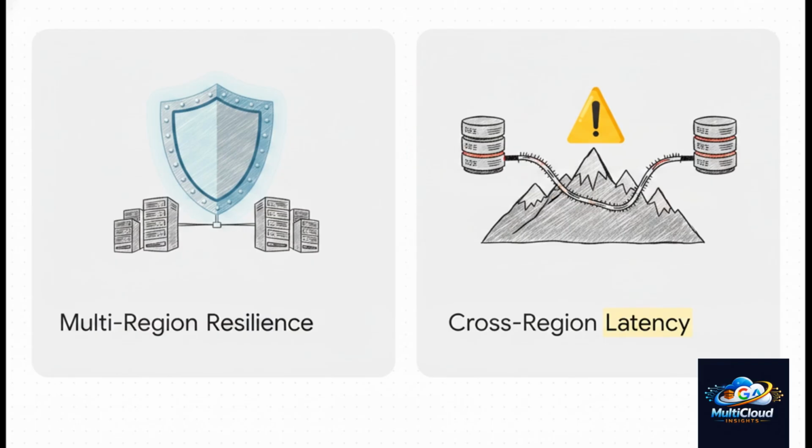If your architecture requires synchronous data replication across the country to maintain strict consistency, your application literally has to wait for data to be safely written hundreds of miles away before returning a success message to the user. Every transaction is bogged down by the transit time between those regions. Sometimes, multiple regions save your business from a massive outage. Other times, they just inject painful, system-dragging delays into every single request.